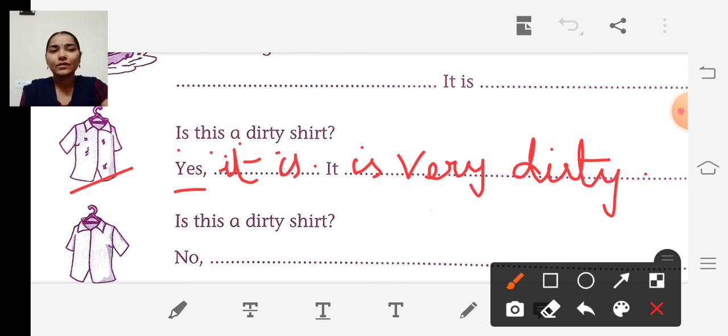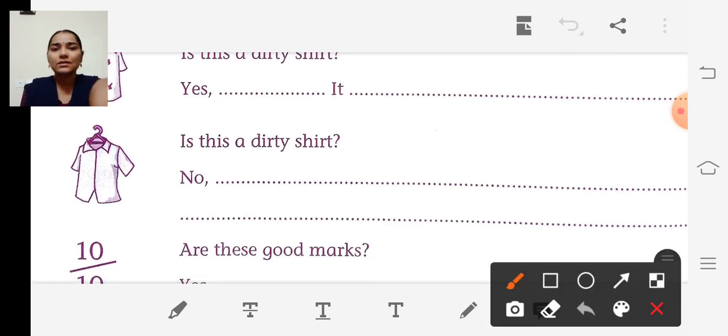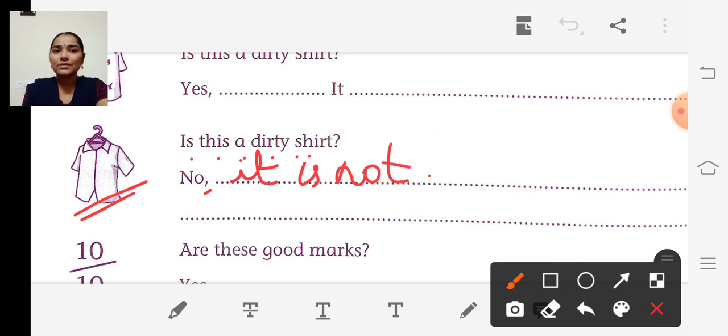Okay. So similarly, see the next one. There's a picture of shirt, clean shirt, isn't it? So the question is, is this a dirty shirt? No, isn't it? So they have given no. No, it is not.